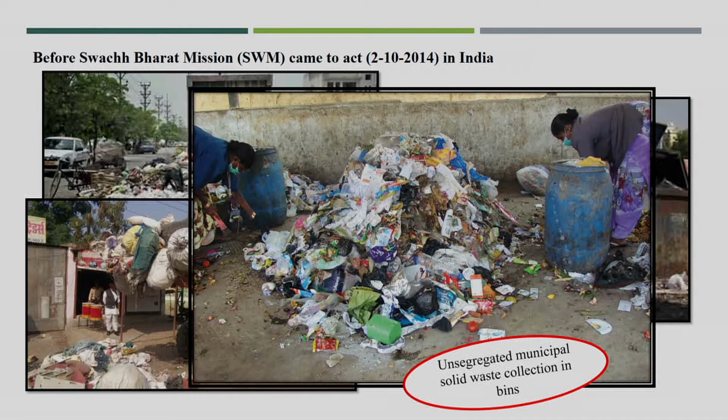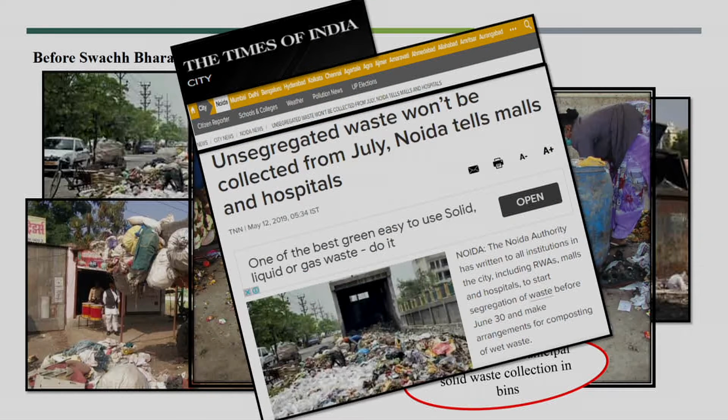See here, unsegregated municipal waste collected from the bin by the collection crew, from the rag pickers or from some crew members from the corporations. This is one news report that unsegregated waste won't be collected from July, Noida. This was one photograph that came up in Noida.